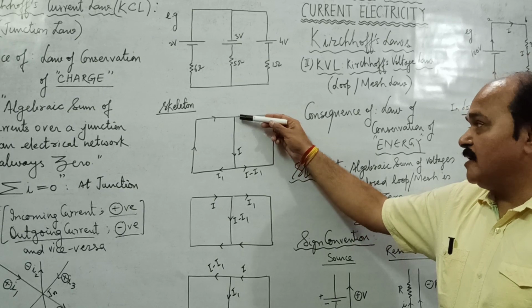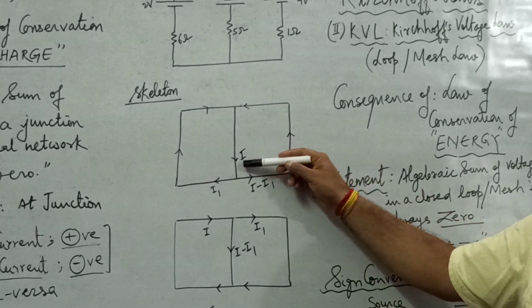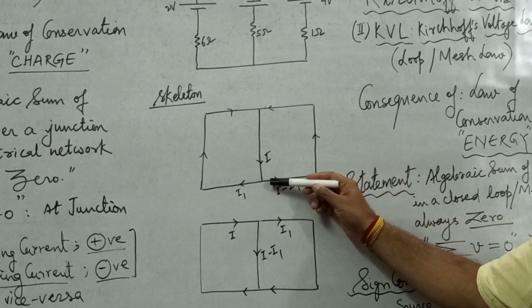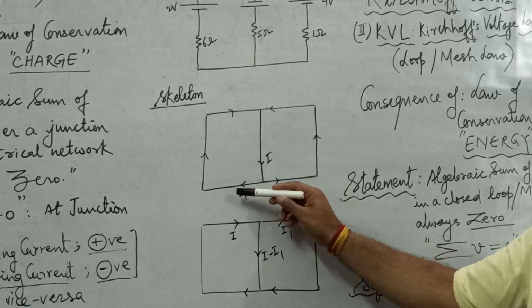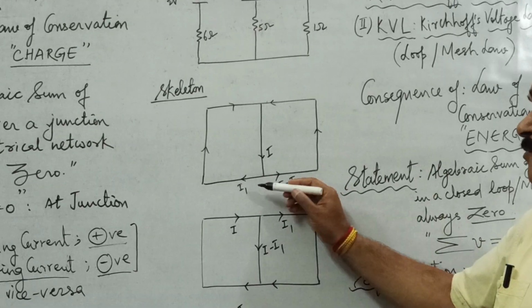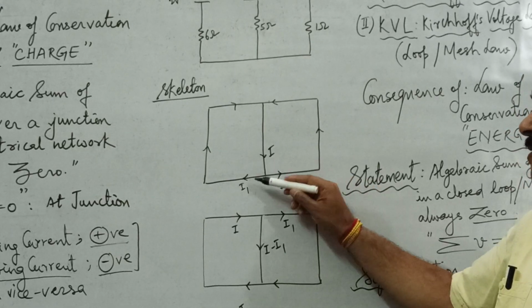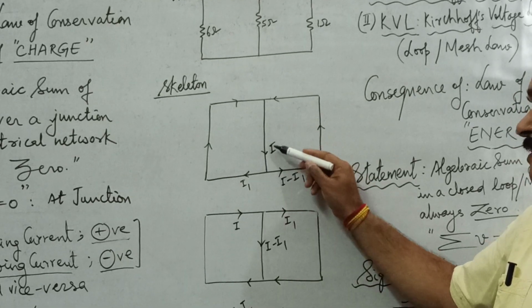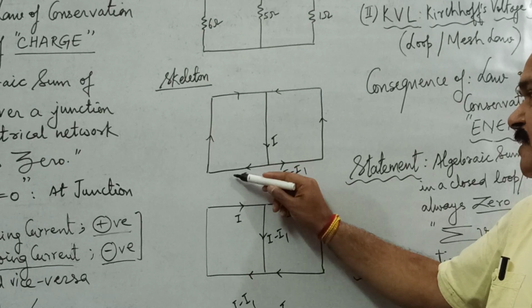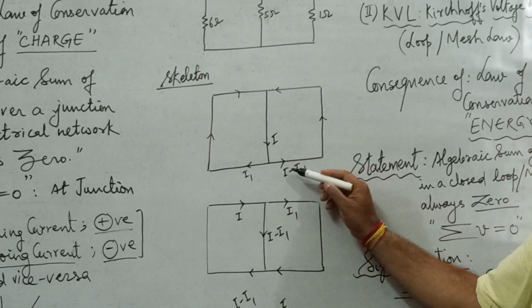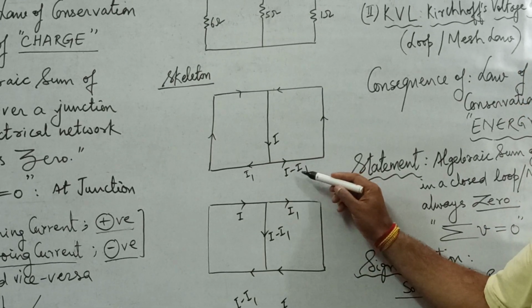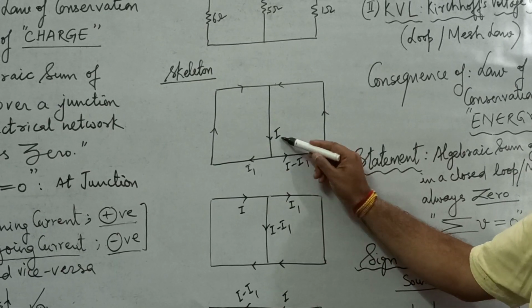Well, this is the middle branch, the current here I have taken as I, and this is the junction, and there are two ways the current can move along. If the current moving in this direction is I1, then what is the current in this direction? I minus I1. If current I is coming here and I1 is moving this way, the current in this branch is going to be I minus I1. You can see that outgoing current is equal to incoming current.